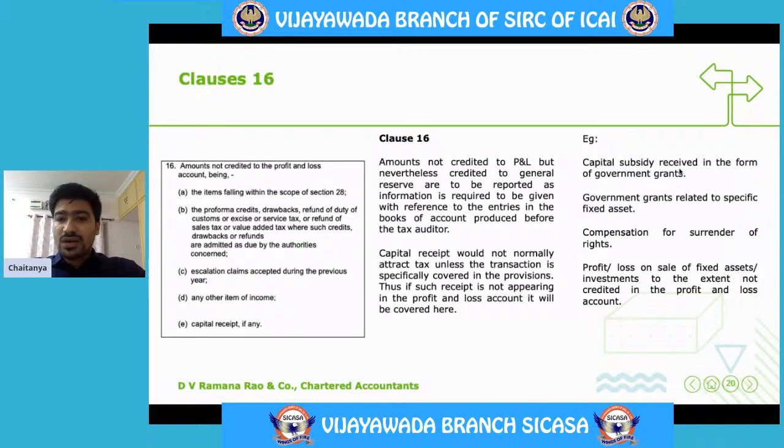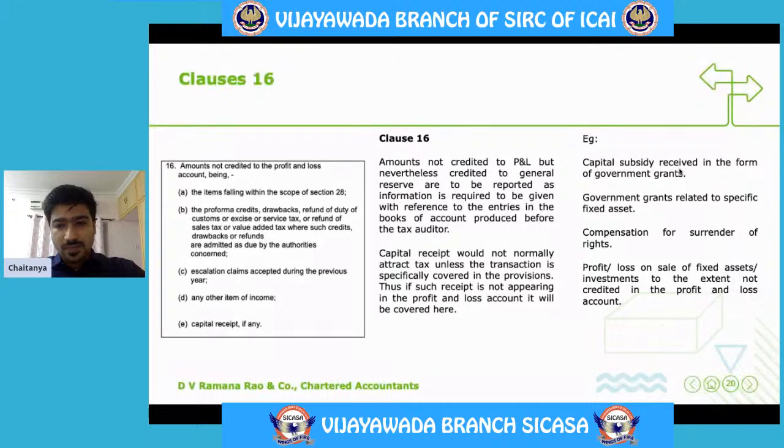Even though we have accounted it in that way, those details are required to be given in this particular cost. Compensation for surrender of rights. Say I have rights to manufacture a particular product and I have surrendered those rights. I've got monies. What is it that we generally do? We will credit the monies received to that particular right, which is shown in our balance sheet on the asset side. Although that is correct as per our accounting standards, the amount received is required to be given in this particular clause.